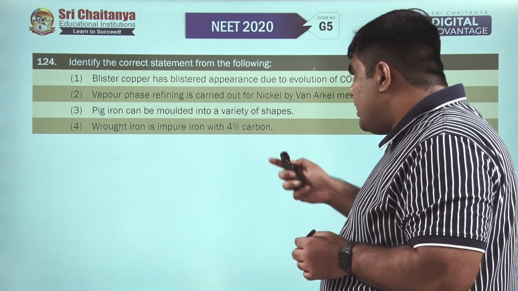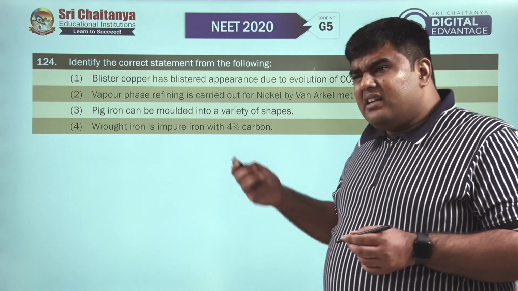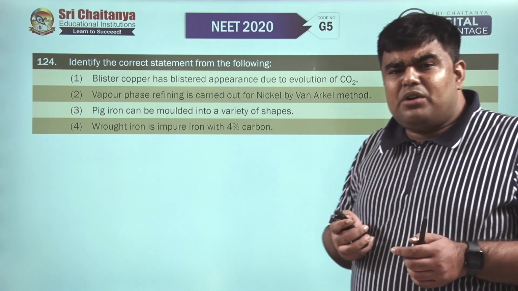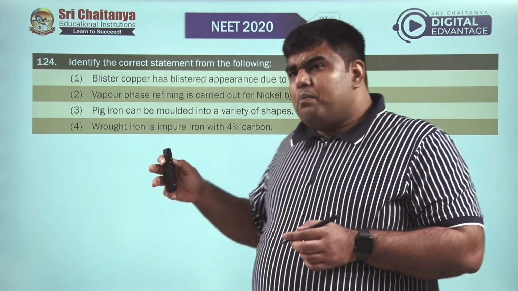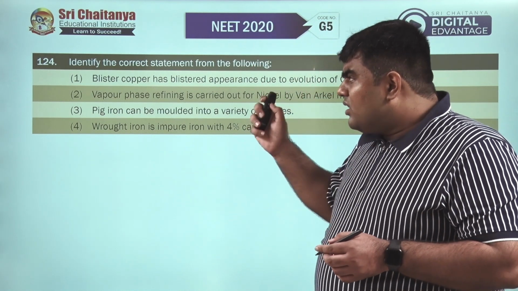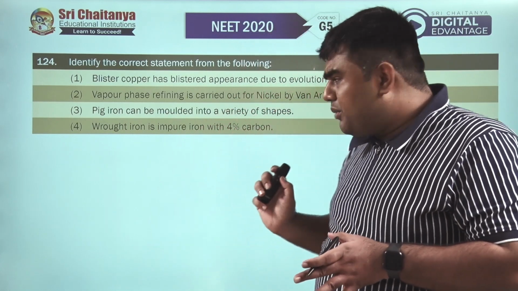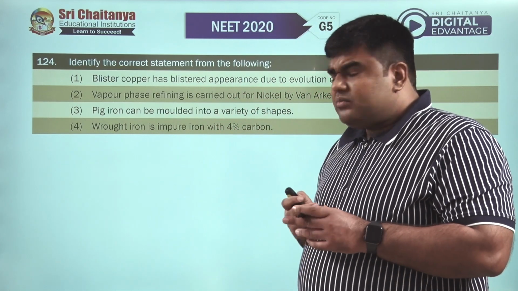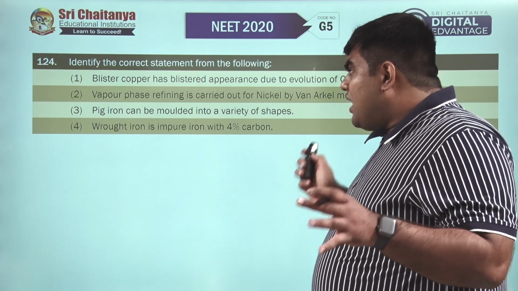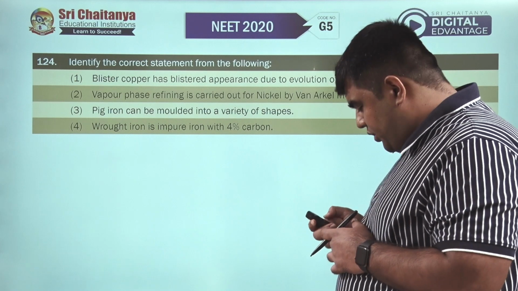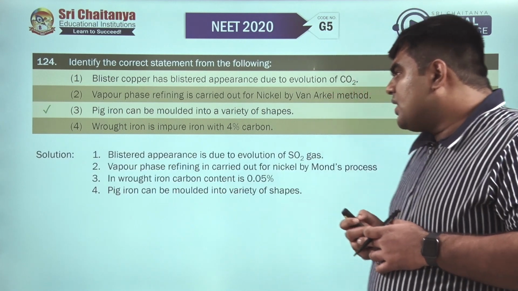Pig iron can be molded into a variety of shapes? Yes, it can be. Wrought iron is impure iron with 4% carbon? No, it is less than 0.5%. So the third option seems to be correct. Out of 4 options, only the third option is going to be correct because the rest of them are incorrect. So we'll go with pig iron. For 124, the third option is correct.